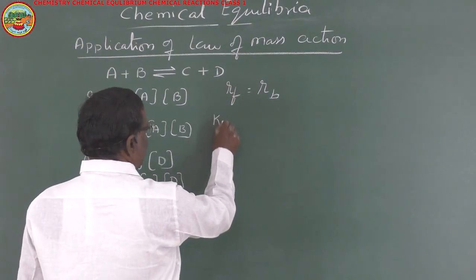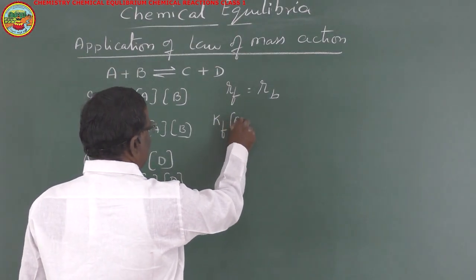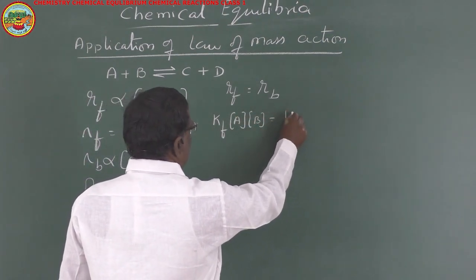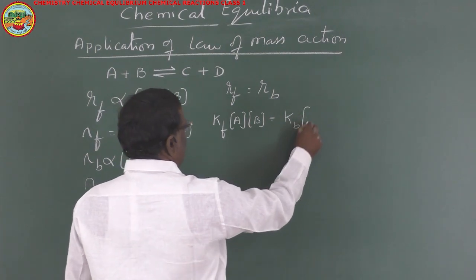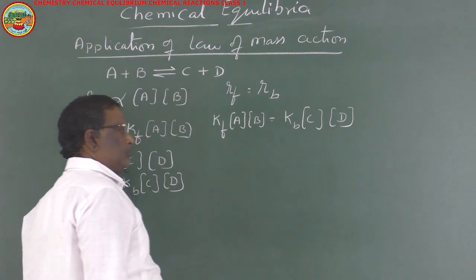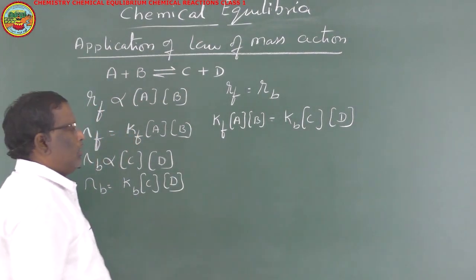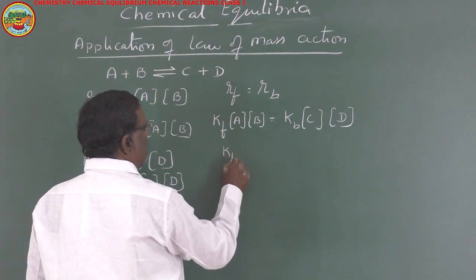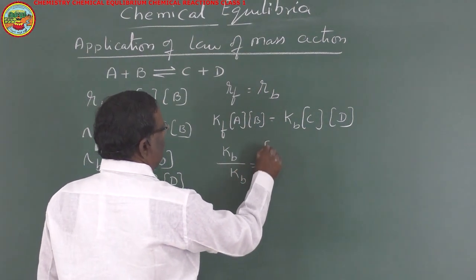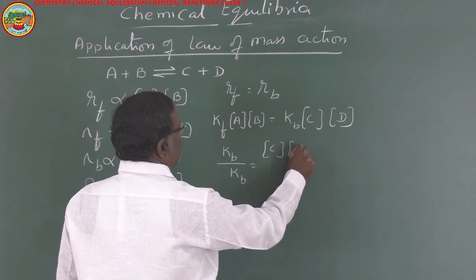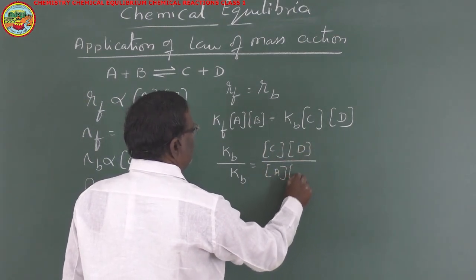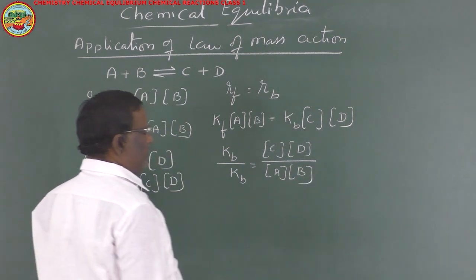KF into concentration of A into concentration of B will be equal to KB into concentration of C into concentration of D, or KF by KB is equal to concentration of C into concentration of D by concentration of A into concentration of B.